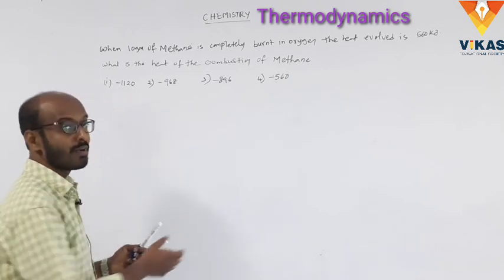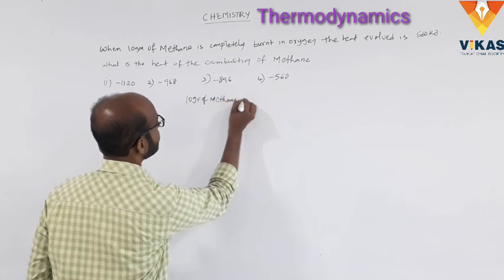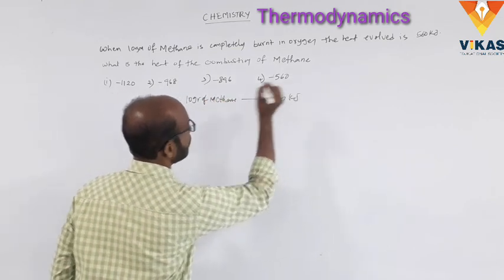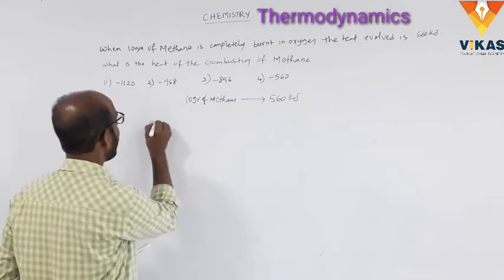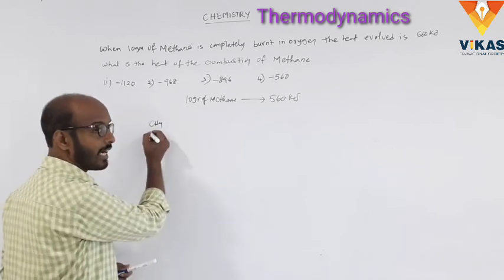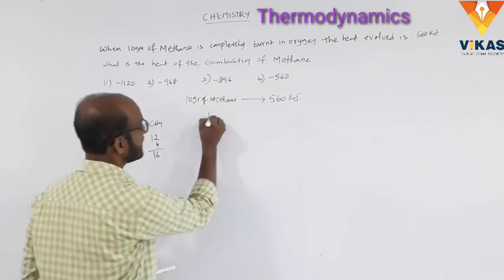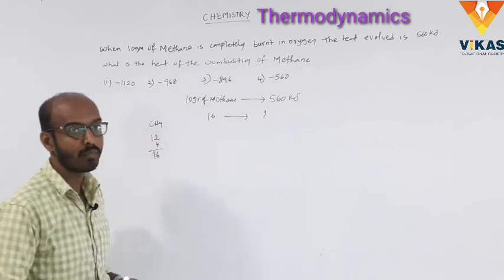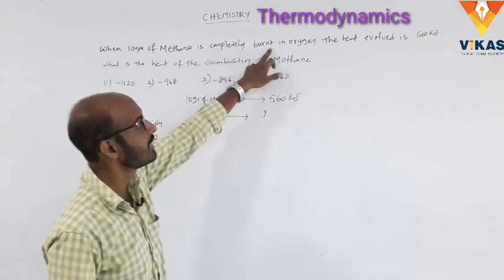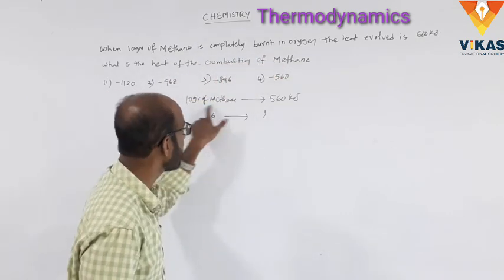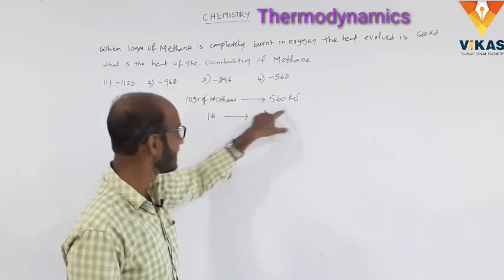So just cross multiplication. 10 grams of methane evolved 560 kilojoules of energy. But for methane combustion per mole, the atomic weight of carbon is 12, and there are 4 hydrogens, so the methane molar mass is 16. When 10 grams of methane is completely burned in oxygen, the heat evolved is 560 kilojoules. In 16 grams of methane, how much?